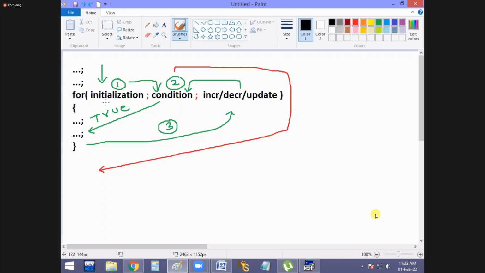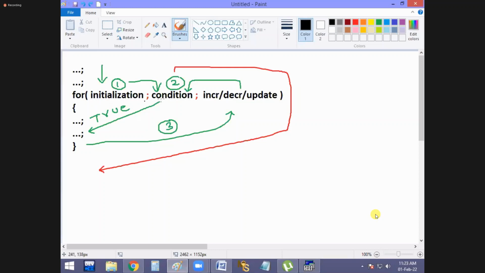That means initialization is happening how many number of times? Only one time, when the program is entering into the for loop. Remember that point. The initialization part is executed only once. Initialization works only once, when the program is entering into the loop.